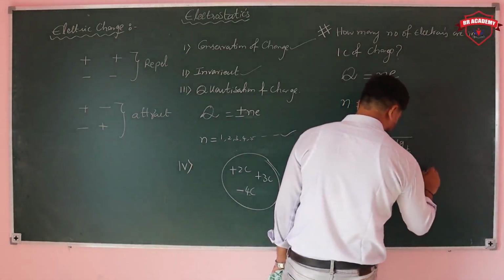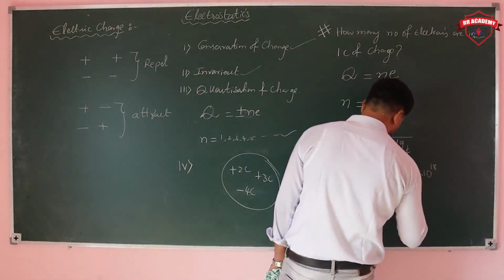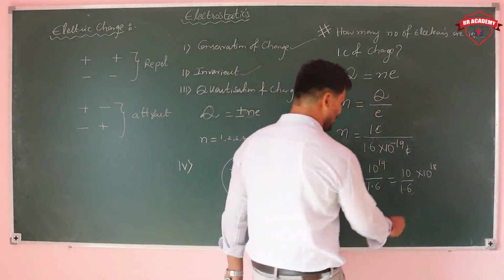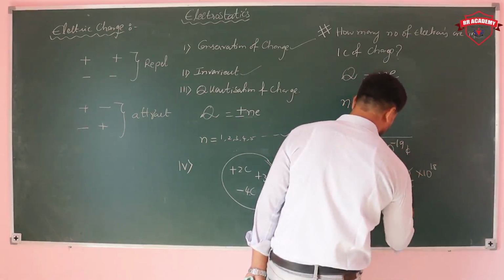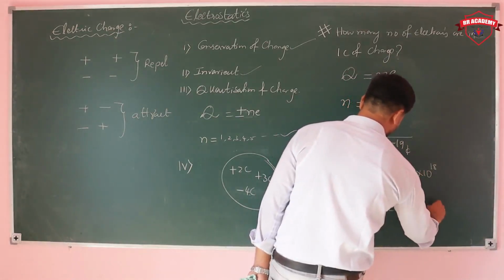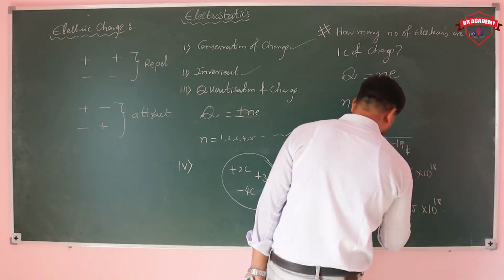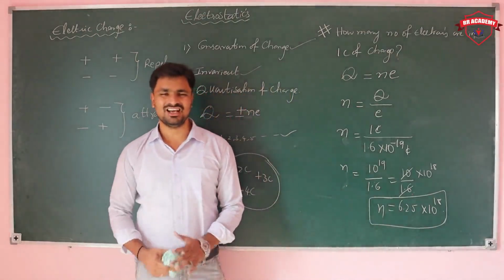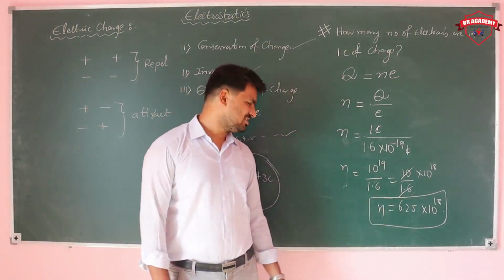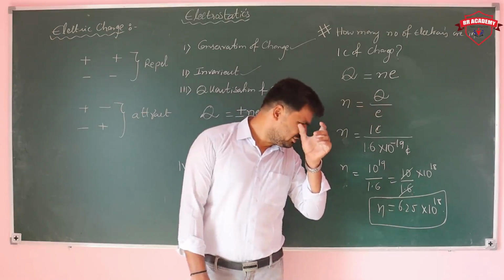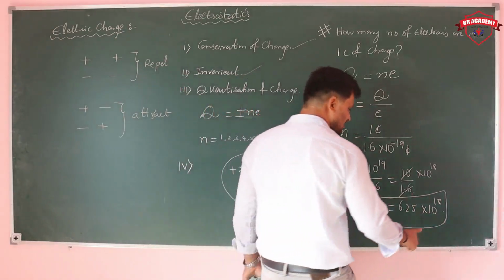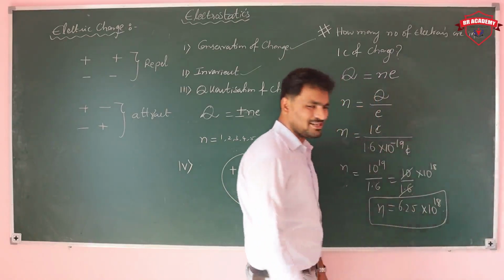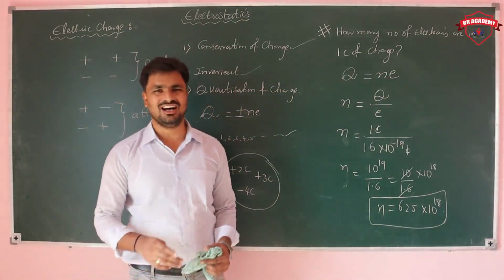So the number of electrons is 10 power 19 upon 1.6. For convenience, 10 into 10 to the power of 18 by 1.6. 16 cancels, and we get 6.25 into 10 to the power of 18. In 1 coulomb of charge, how many electrons are present? 6.25 into 10 to the power of 18 electrons are present in 1 coulomb of charge.